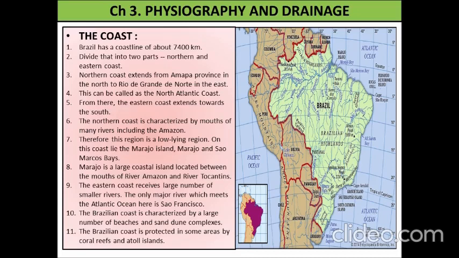Marajó is a large coastal island located between the mouth of the river Amazon and the river Tocantins. Both are very clear in the map. You see the location of them in the map. The east coast receives a large number of small rivers. The only main river which meets the Atlantic Ocean here is São Francisco. The Brazilian coast is characterized by a large number of beaches and sand dunes.